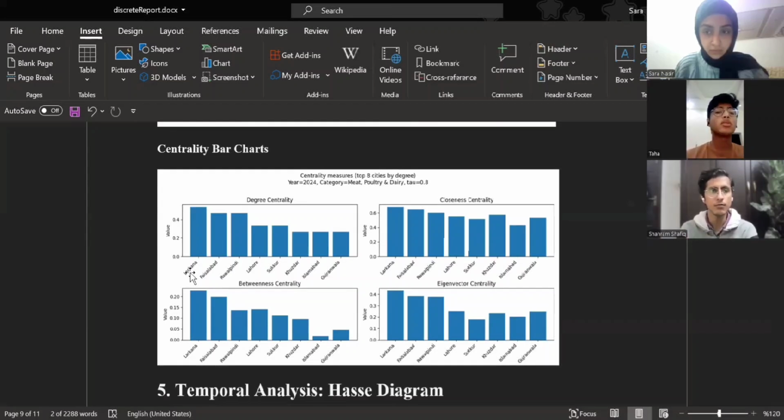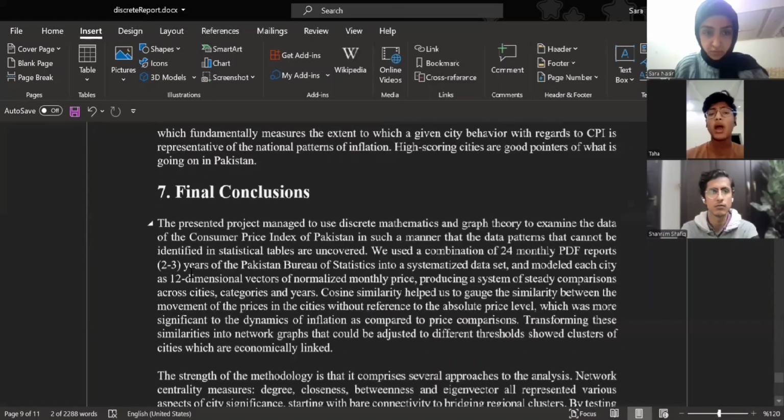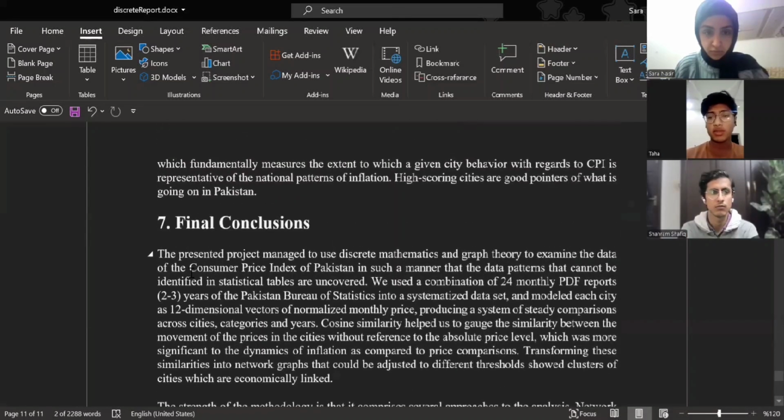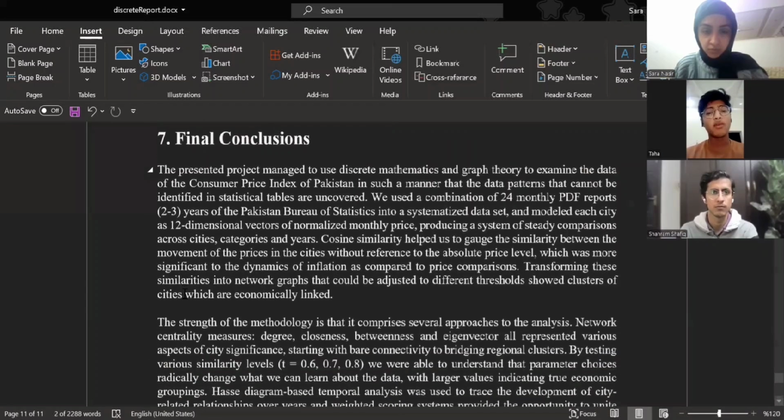Now let's talk about the conclusion, what we did in this project. Our project demonstrates how discrete mathematics transforms raw CPI data into structured insight. 12-dimensional city vectors capture monthly inflation behavior. Cosine similarity identifies cities with matching economic patterns. Threshold similarity graphs reveal clusters and outliers. Centrality measures quantify each city's role and influence. Weighted scoring synthesizes multiple measures across categories. The Hasse diagram shows how city relationships evolve year to year.